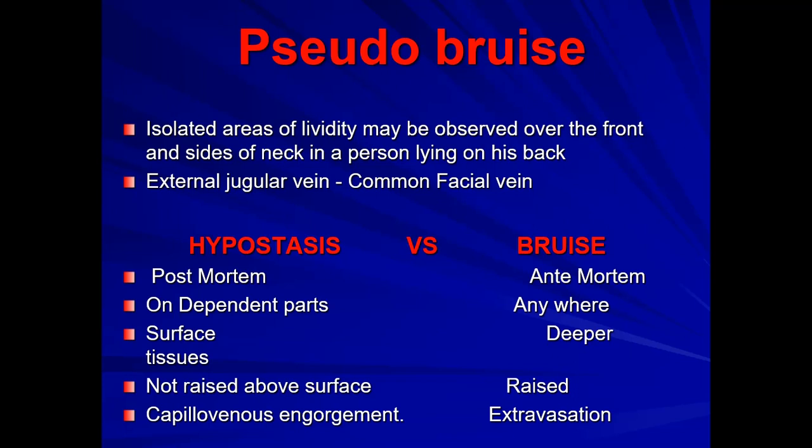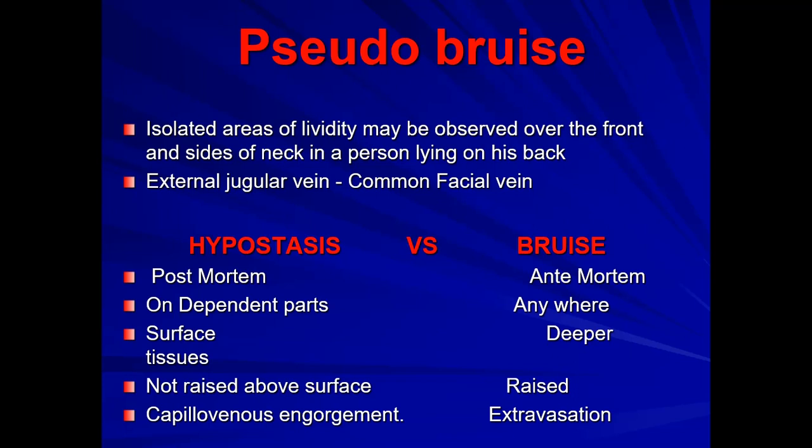Hypostasis is a post-mortem phenomenon, so it will be seen only in a dead person, while bruise is ante-mortem, it is a life phenomenon. Hypostasis will always be on the dependent parts of the body, but bruise can be anywhere because it is due to injury. Hypostasis is generally on the surface of the body, and bruise may be deeper inside.